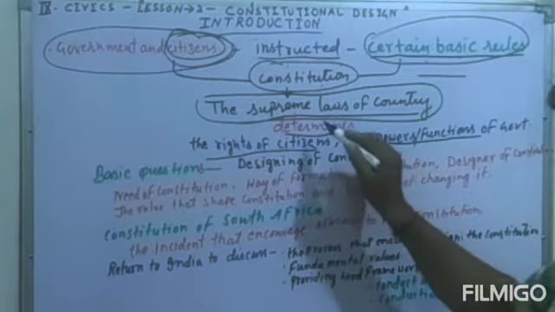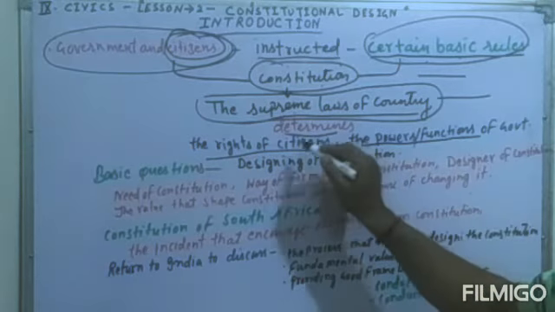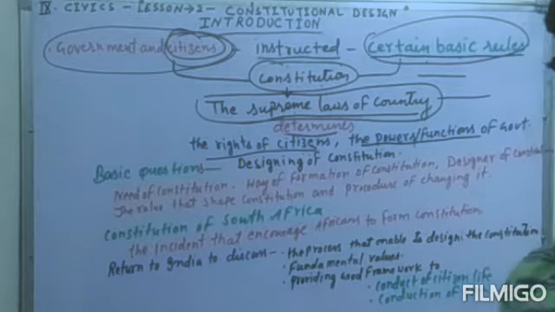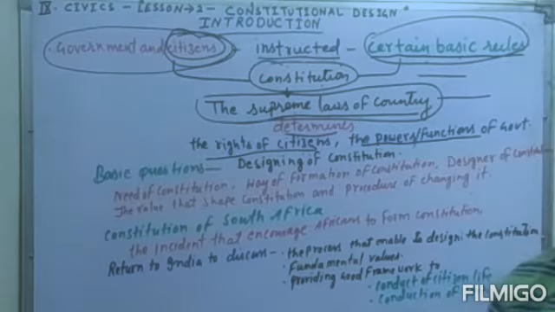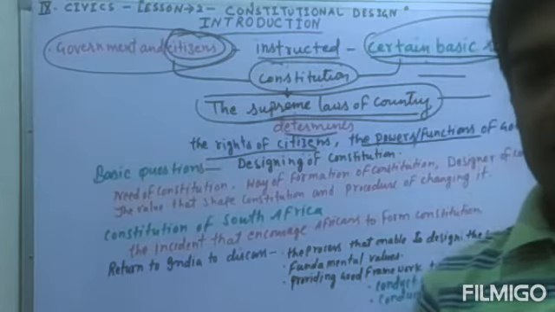So student, the supreme law of the country, the constitution, determines the rights of the citizen, means it tells the citizens what types of rights they have. You know very well there are certain rights which have been given to the citizens, and these rights are known as fundamental rights.